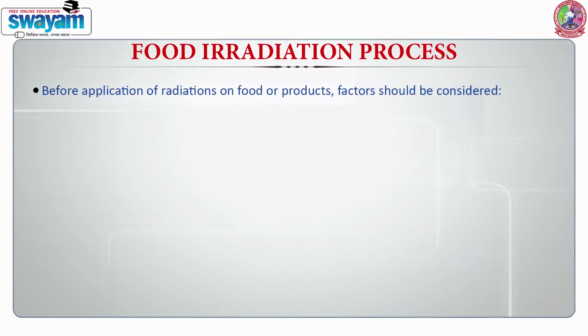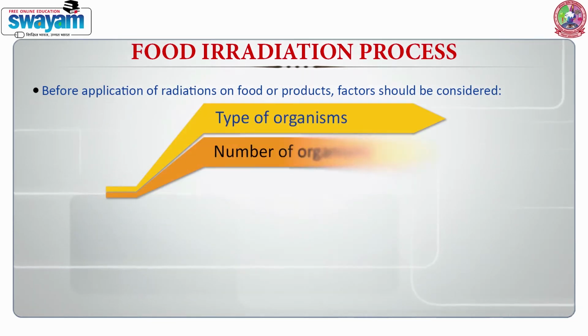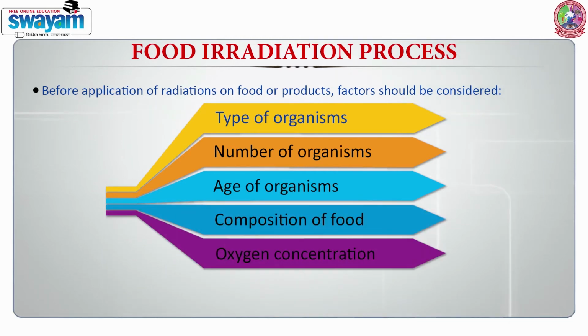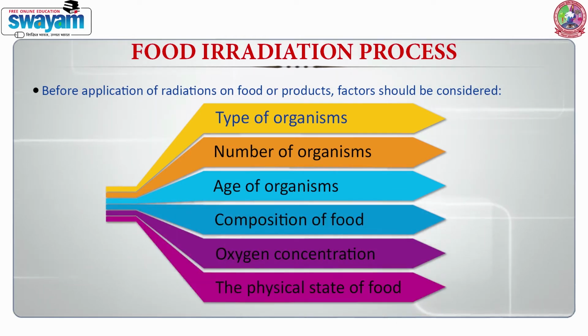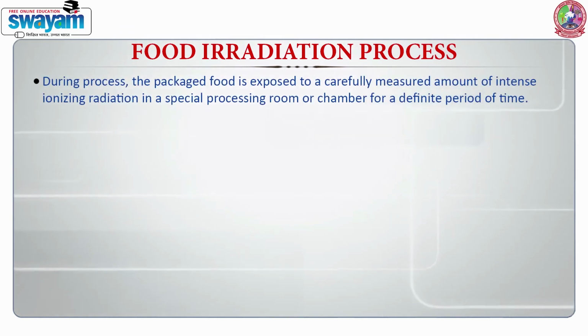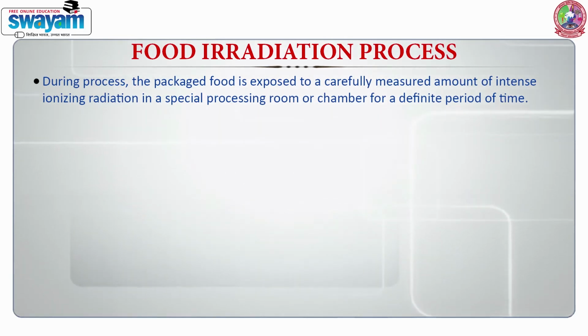Before application of radiation on food and products, several factors should be considered, such as type of organism, number of organisms, age of organisms, composition of food, oxygen concentration and the physical state of food. During the process, the packaged food is exposed to a carefully measured amount of intense ionizing radiation in a special processing room called an irradiation chamber for a definite period of time.